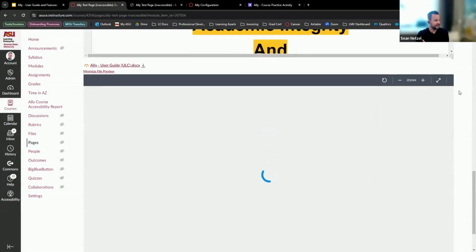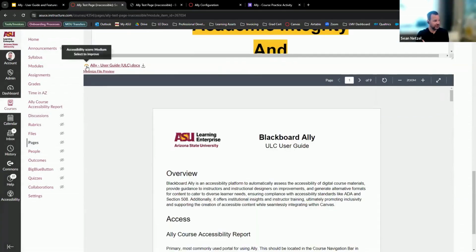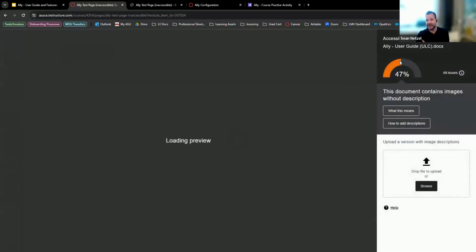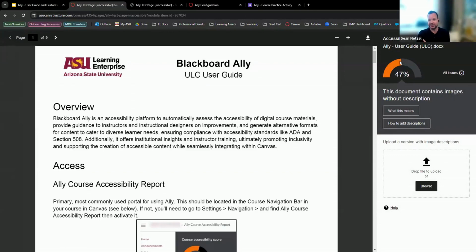Same thing with this one right here. With the Word doc, you'll notice this one is a medium score. So this is one of those ones, if I click on this, it's 47%. So not too bad. It has some issues with it though. So with this one, it's the same thing. The main thing is the images don't have descriptions in them.